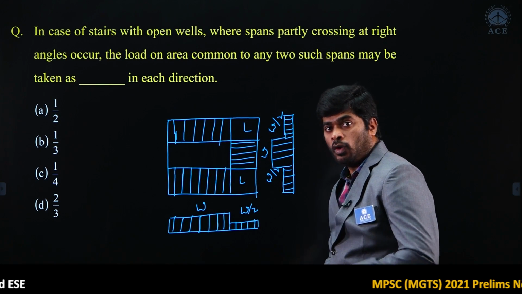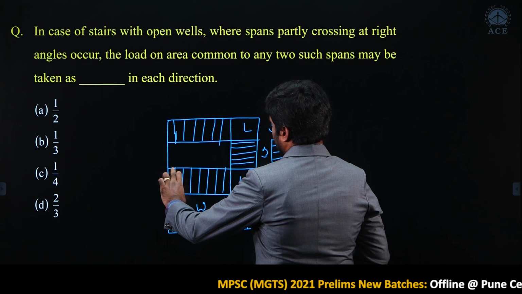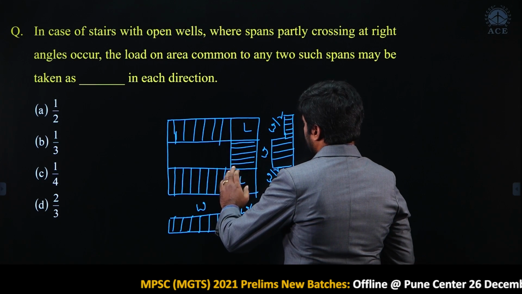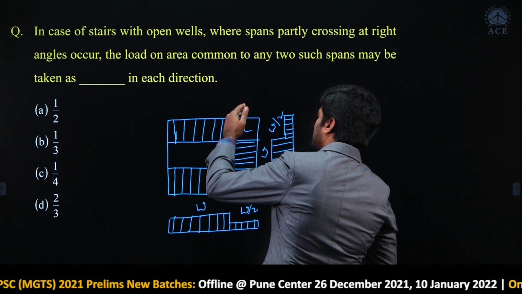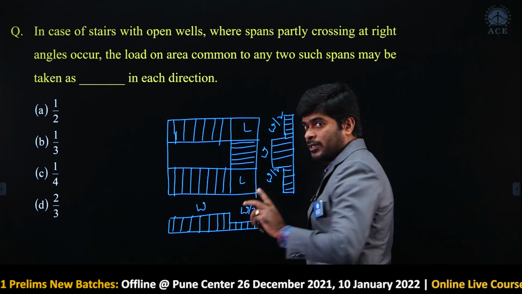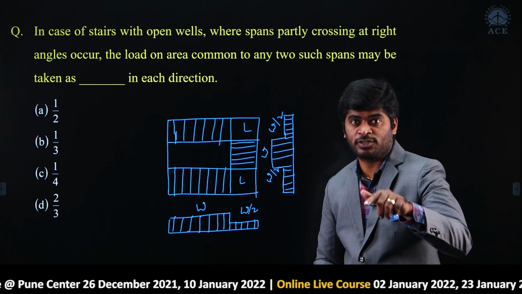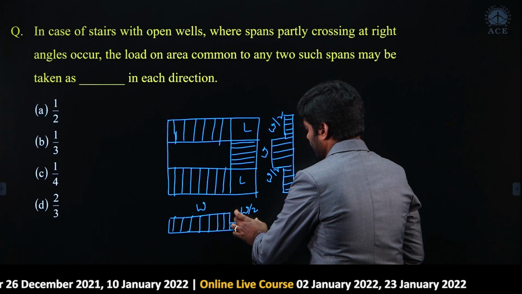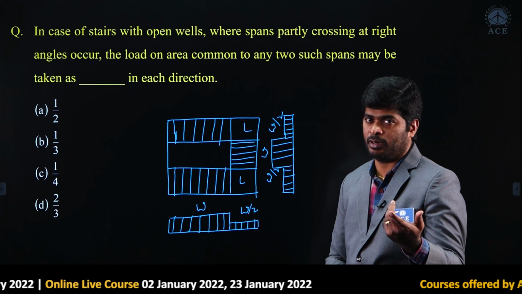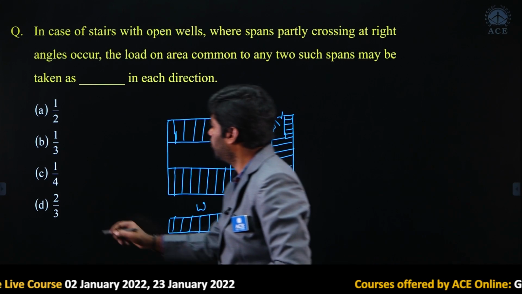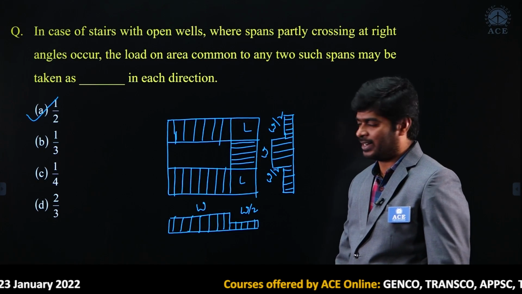Reason is, while designing, my dear, the staircase, we can take the waist slab followed by the landing slab. In this flight, we have to consider this landing. Even while designing this flight, we have to consider this landing slab. Landing slab we are considering twice in a design. That is why you can take half of the load here. Here full load you can take, here half, here half. Total load will become once again W. Okay, my dear. So, 1 by 2 is the answer. Okay, right.